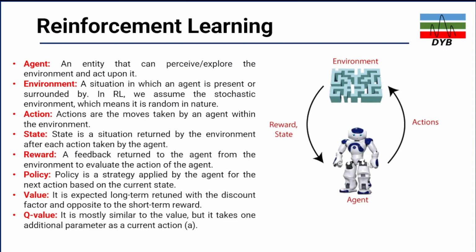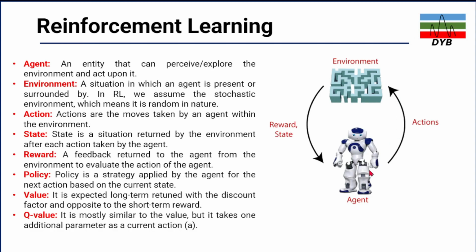So in this, the keywords are more important. An agent is an entity that can perceive or explore the environment and act upon it. This agent, which is your machine, depends on the environment or explores the environment. And what is the environment? It is the situation in which an agent is present or surrounded by. And in reinforcement learning, we assume a stochastic environment, which means that it is random in nature.